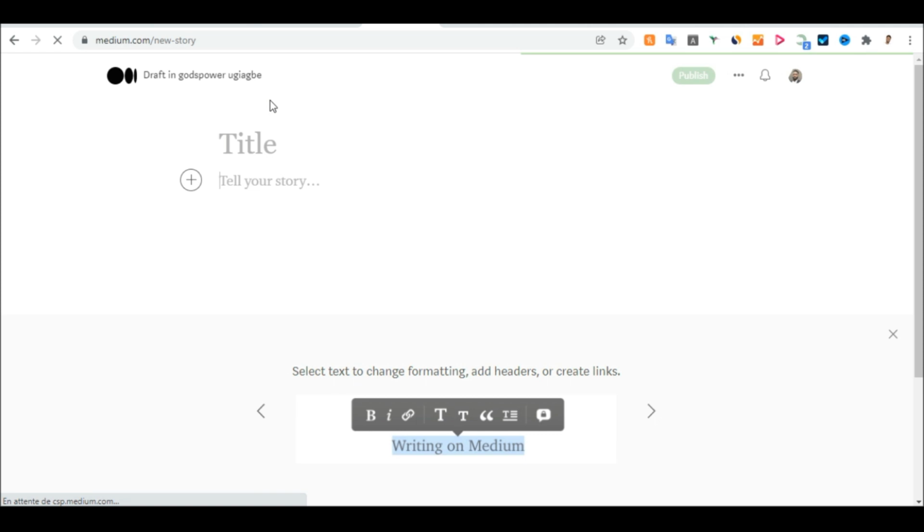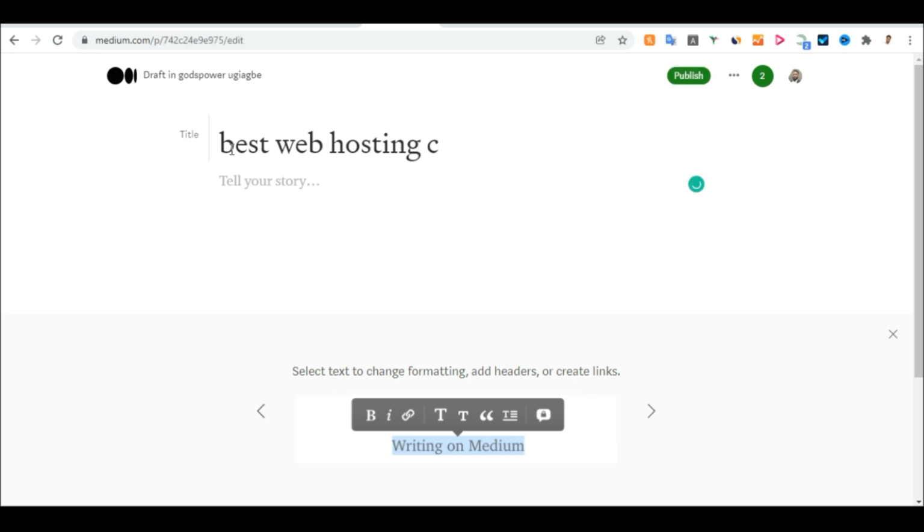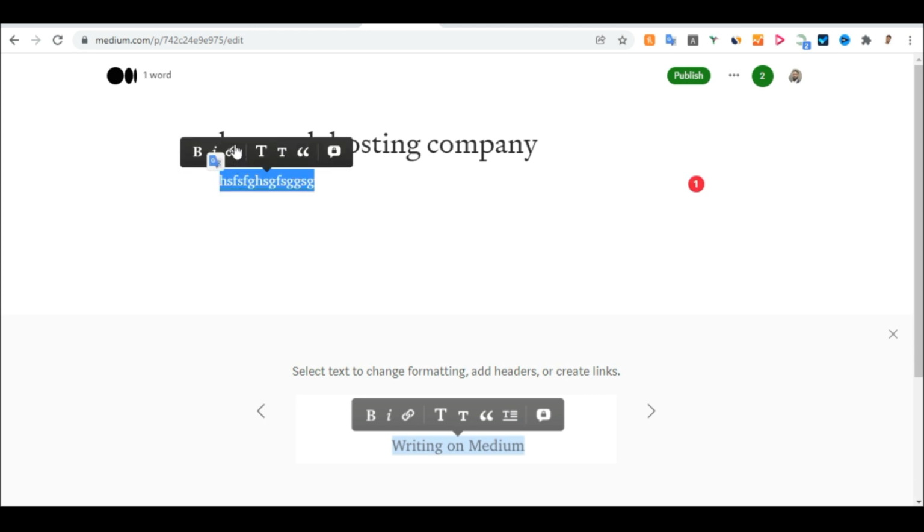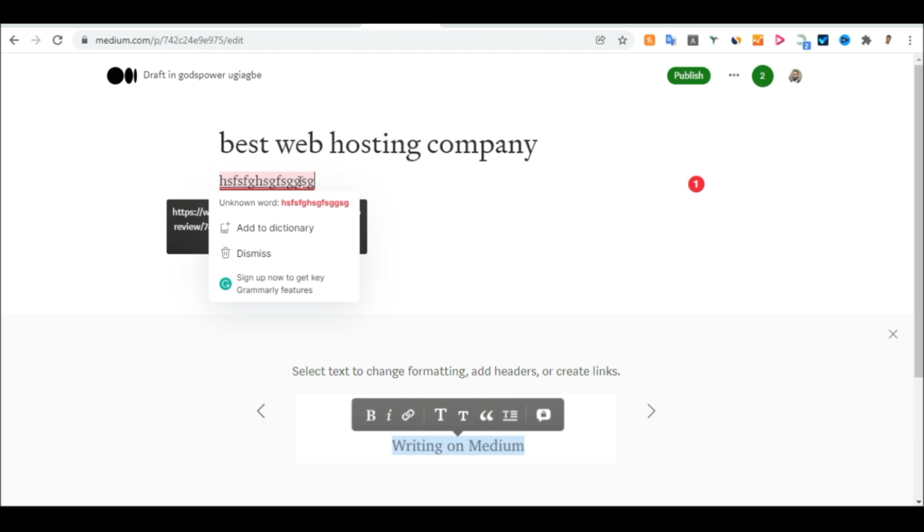What you have to do on medium.com again, to create a blog, is you just need to write something. The title will be best web hosting company. We can just call it like that, simple. At the bottom here, you enter the script and everything. To enter the link, you just copy it, and you click on this URL link here. You paste the link that you copied from that blogger URL, click enter from your computer, and now, boom. When they click on this link and the link opens, you will make money. That is how it works.